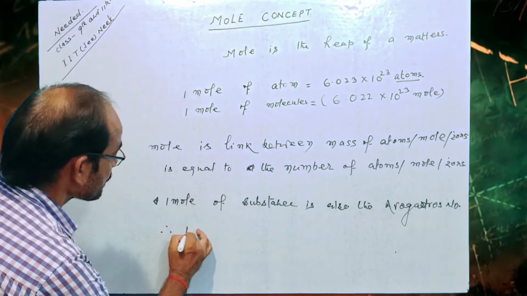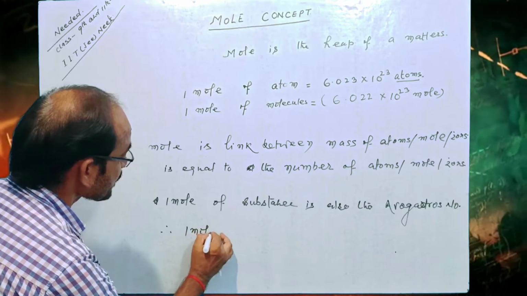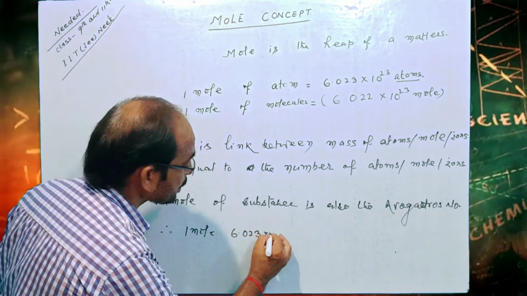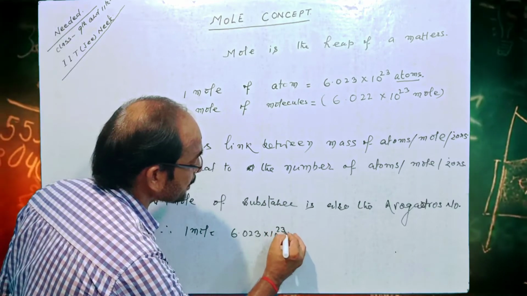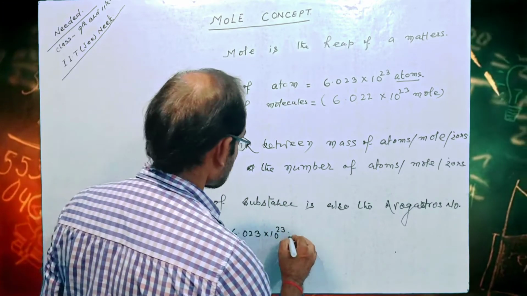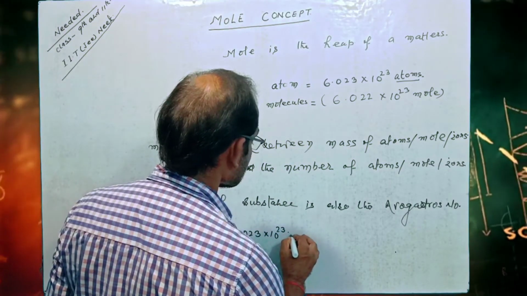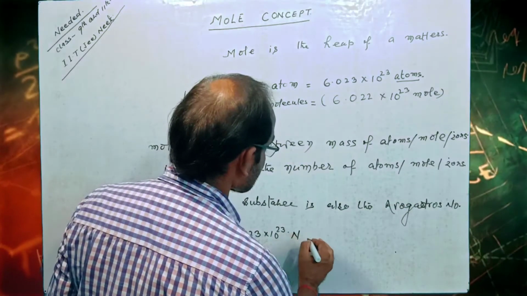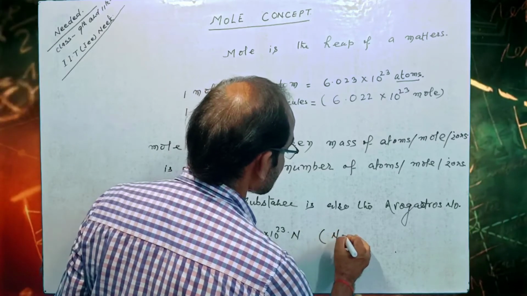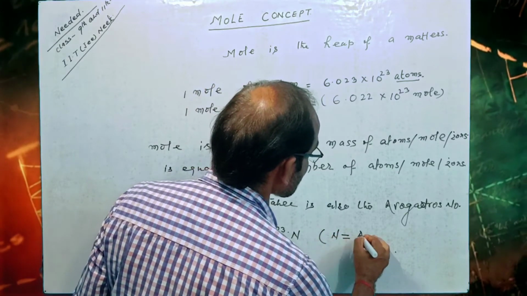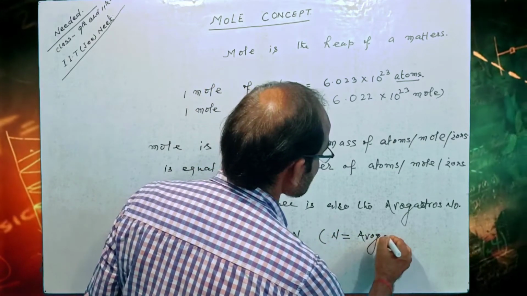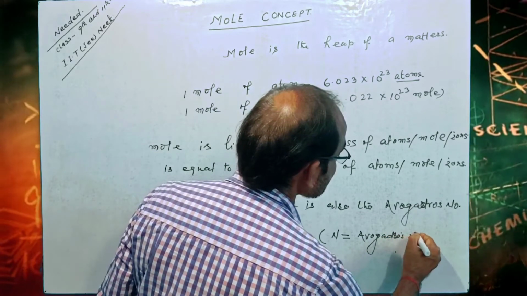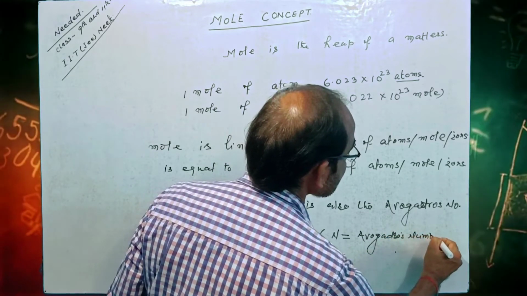Therefore, 1 mole equal to 6.023 into 10 to the power 23. N here, N equal to Avogadro's number.